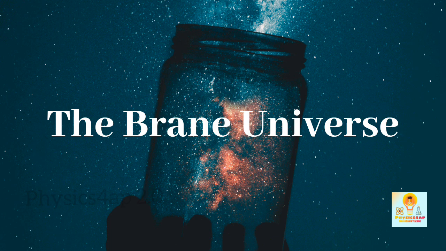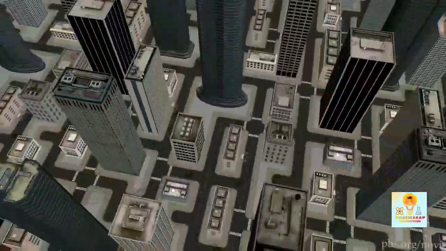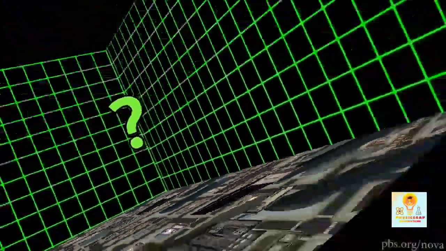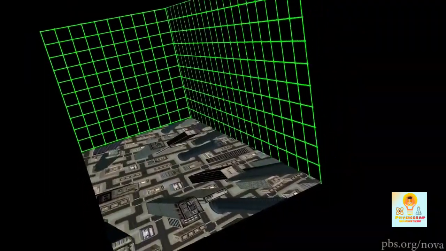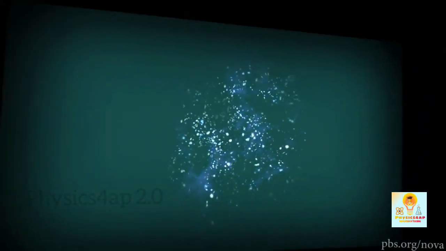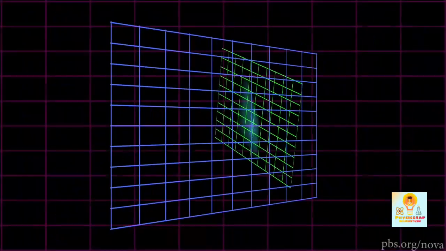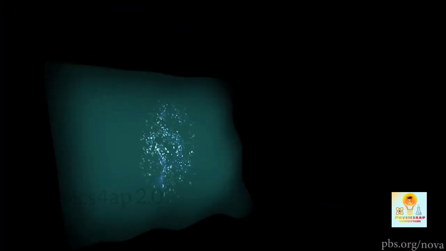The Brane multiverse. We are living in a three-dimensional world, that is X, Y and Z axes. Do we have another axis? That can be explained in terms of string theory. All the strings present here occur like a membrane, and these have spatial dimensions.